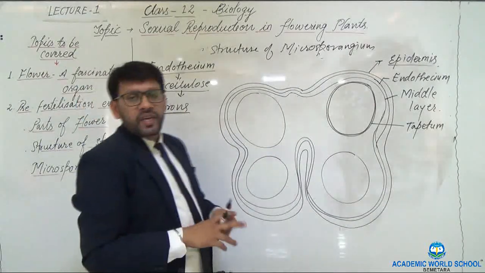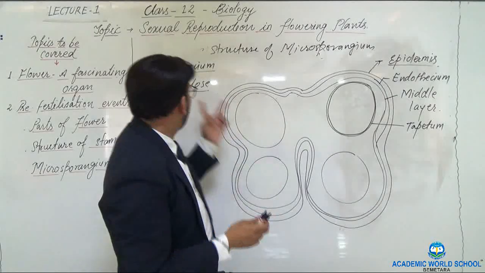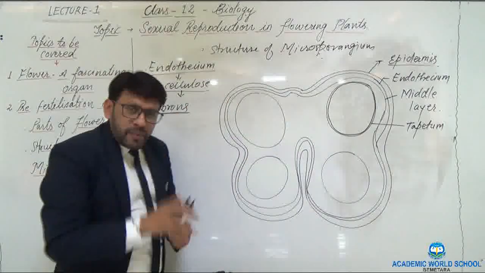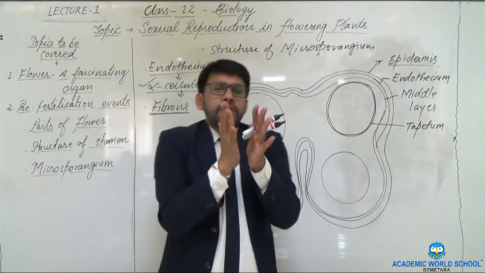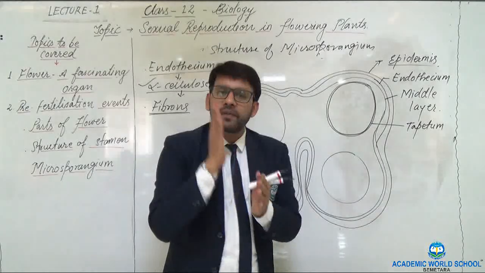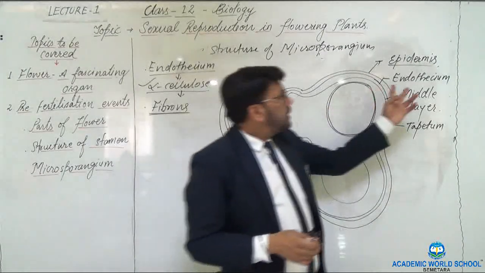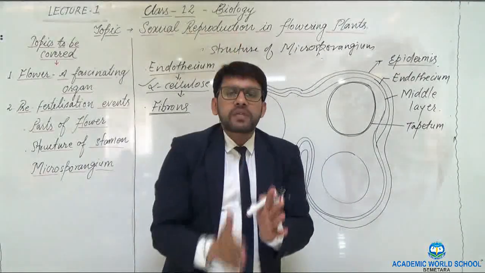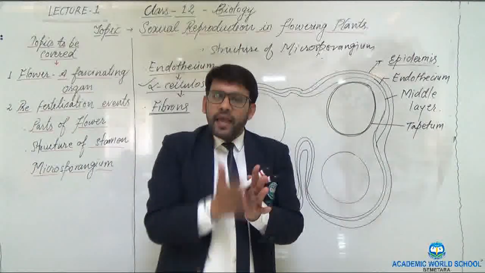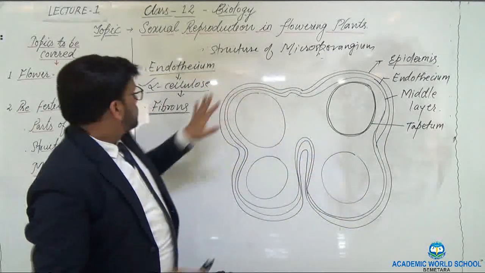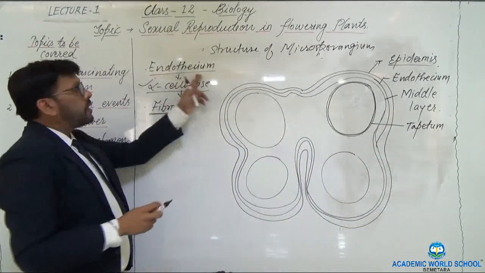The cells which don't have these alpha cellulose don't get turgid. Because of that, they become weak, and these weak cells are responsible for the breaking down of the layer of endothecium. From there, the process of dehiscence or the cracking of the groove starts. Okay, so this is all about the endothecium.